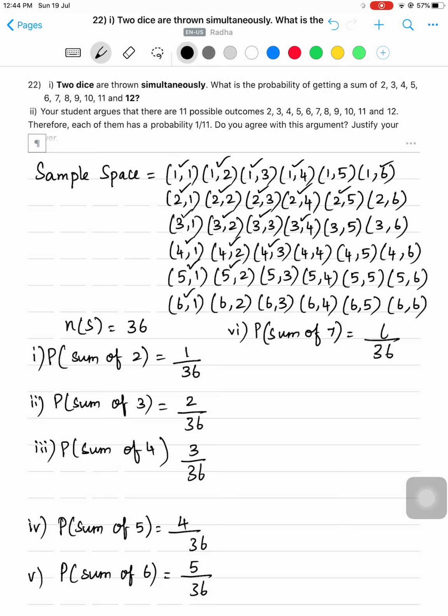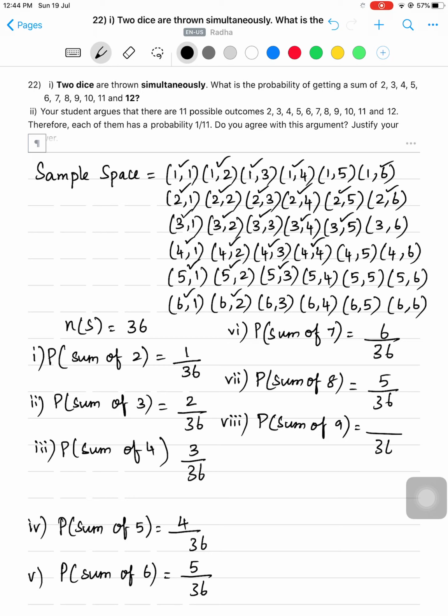So, how many are there totally? 6 by 36. What about the seventh one? Probability of getting a sum of 8. So, out of 36, 6 plus 2 is 8, 5 plus 3, 4 plus 4, 3 plus 5, 2 plus 6. So, how many are there? 5 by 36.